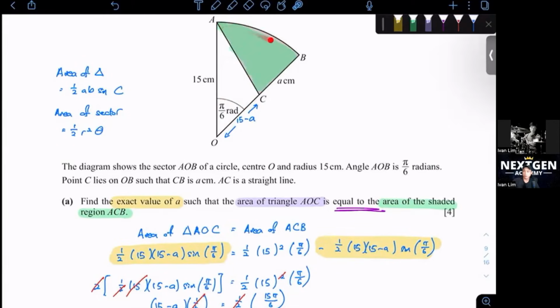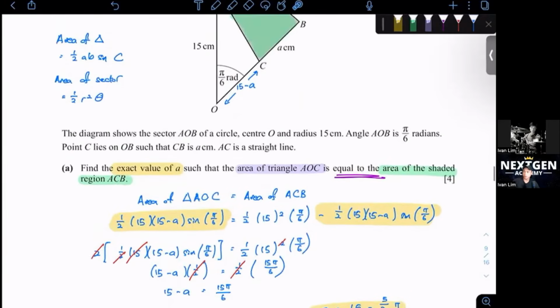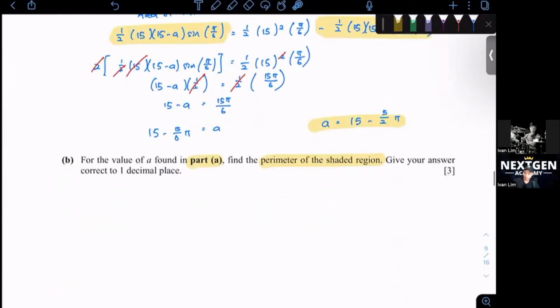For AB, we can use r theta because this is just an arc. So your r is 15, your theta is pi over 6. A is what we found already just now. Let's find AB first. AB equals r theta, because arc equals r theta, so 15 times pi over 6, which is 5 pi over 2.